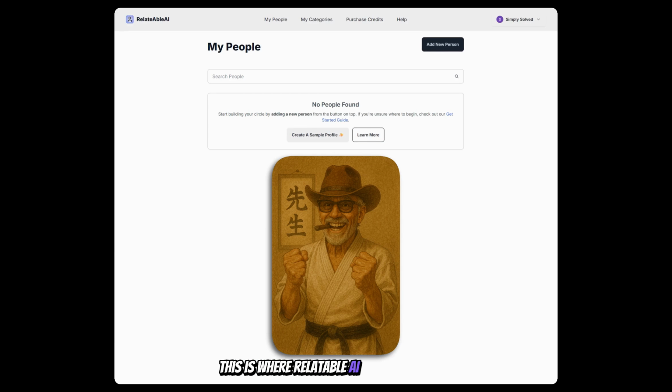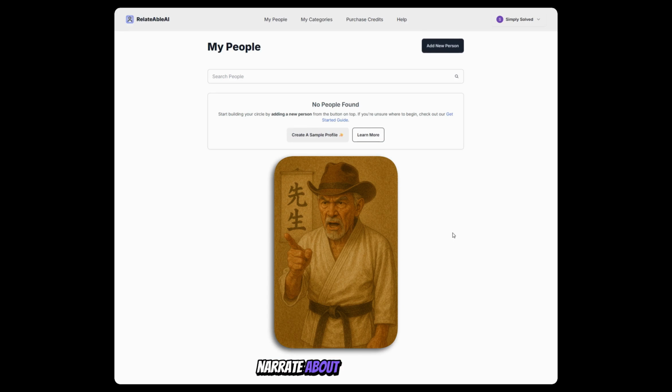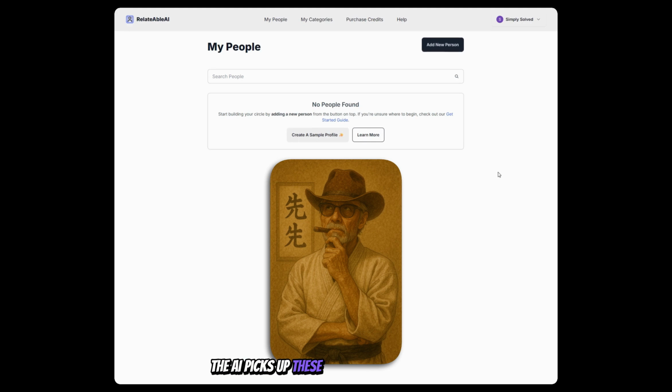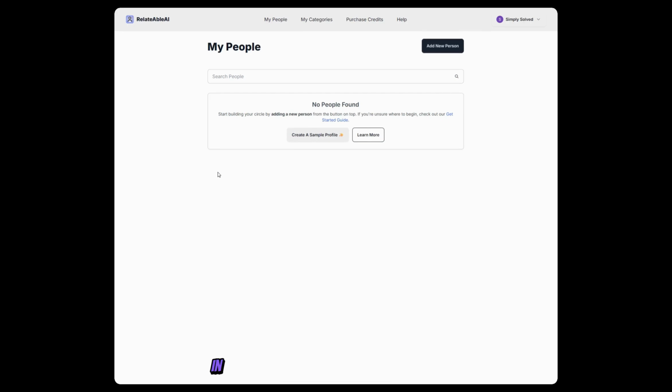This is where RelatableAI comes into play. It assists you in assessing these attributes based on the raw feedback or stories you narrate about the students. The AI picks up these stories, reads them, and then evaluates the students on the parameters you've defined. In this demonstration, we'll assume the role of a music teacher creating and analyzing student profiles.